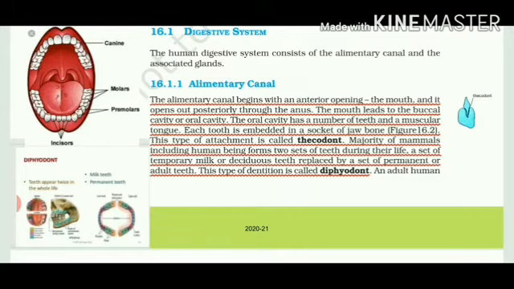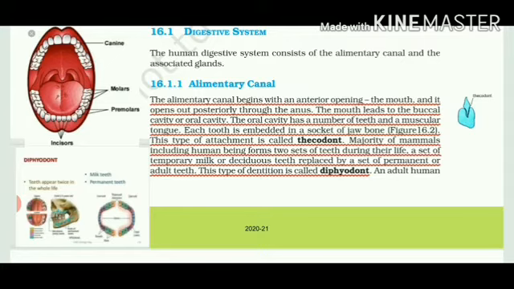It's the very first organ, which leads to a buccal cavity or an oral cavity. When you open your mouth, the space inside it is called the buccal cavity. Name two things which are present in the oral cavity or buccal cavity. We have teeth, and number two is the tongue.